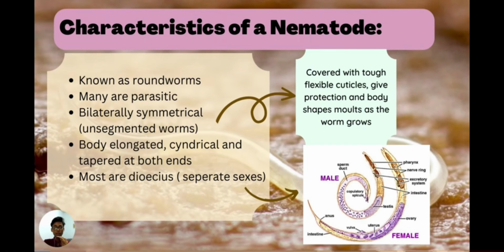Further characteristics of nematodes, known as roundworms: they are parasites, meaning that some of them live in a host. The structure of nematodes is bilaterally symmetrical. The body is elongated, cylindrical and tapered at both ends. They are covered with a tough, flexible cuticle that gives them protection and body shape, and molds as the worm grows. Most are dioecious, just like humans. There are male nematodes and female nematodes.